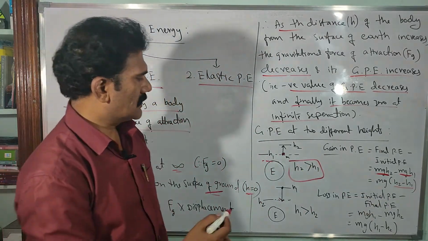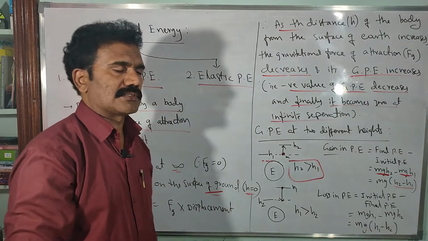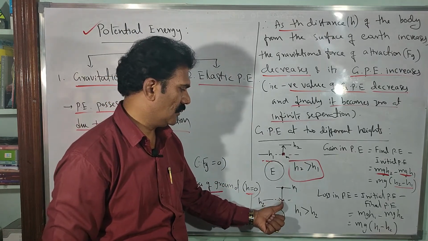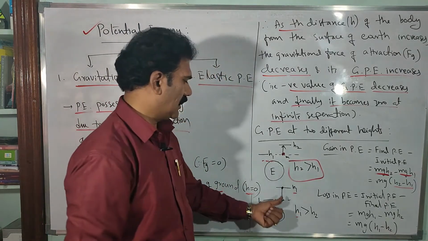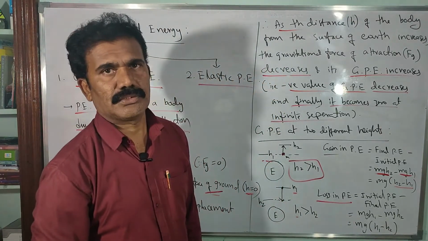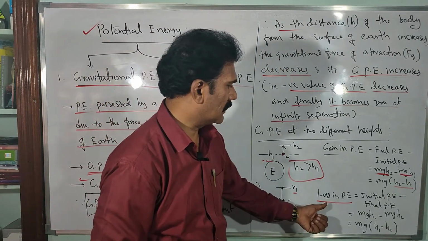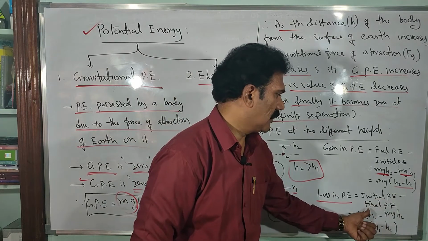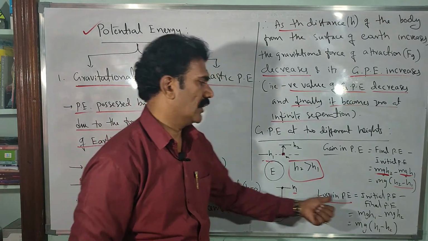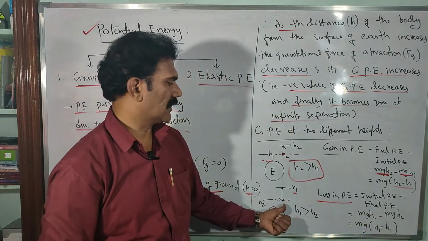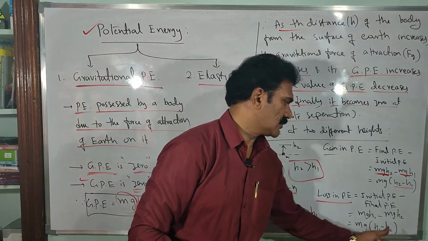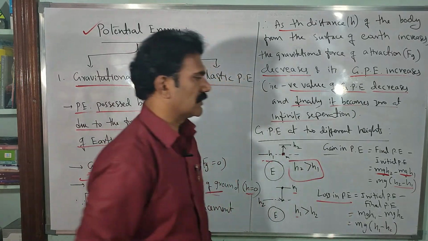In the same example, suppose the body is falling towards the surface of the earth from the height h1 to h2. The height decreases here, h1 to h2. So the initial height is h1, the final height is h2. Then there is a loss in potential energy. You should remember, there is a loss in potential energy. You can calculate it as initial potential energy minus final potential energy. Initial potential energy is mgh1, minus mgh2, the final potential energy at h2. Again mg is common, so you will get h1 minus h2 in the bracket. That is the loss in potential energy equation.